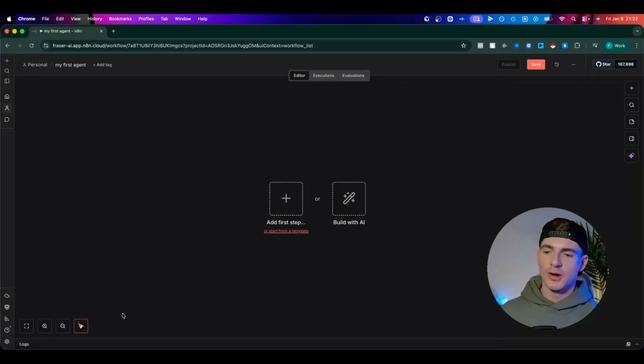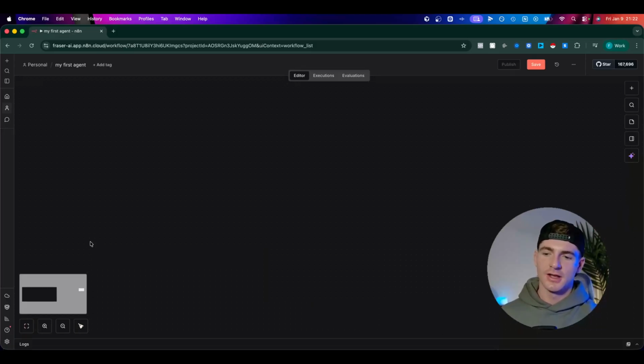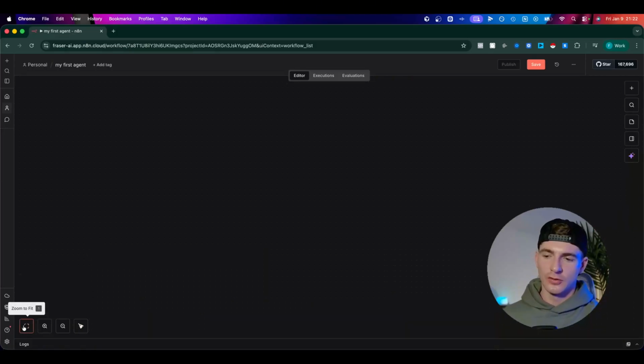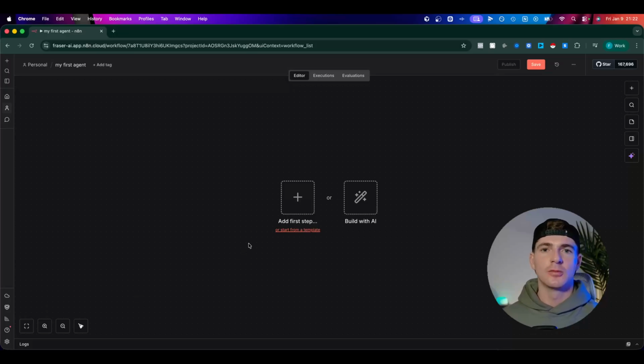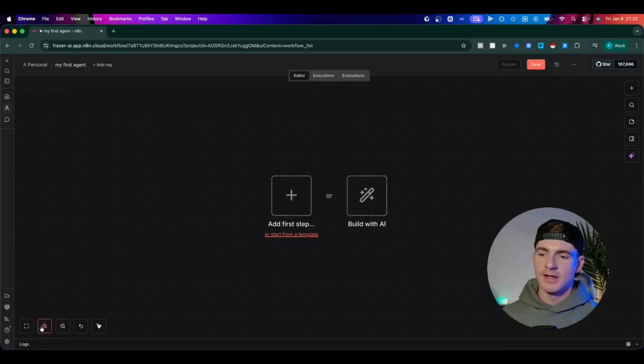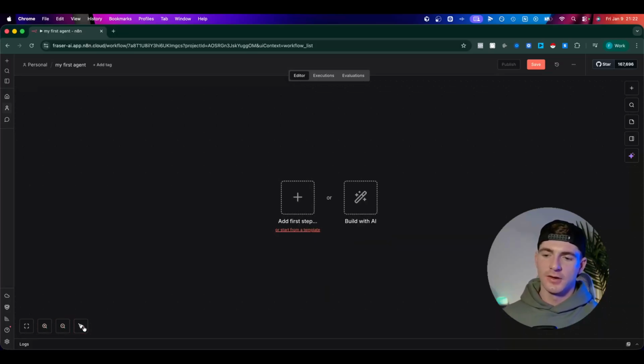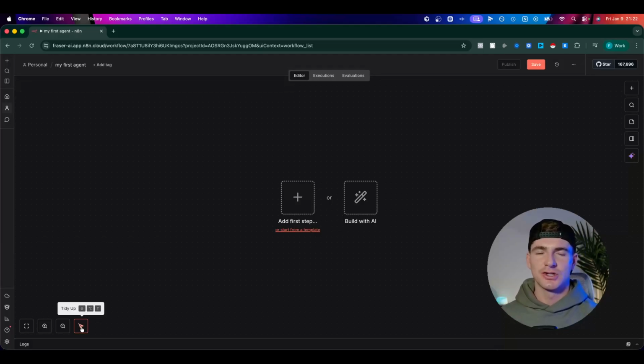And finally, these four buttons in the bottom left. This one here, if you get lost on your canvas somewhere and you need to snap back to the middle of your workflow, you can hit that button and that will take you back to the center. You then have zoom in and zoom out buttons here. And finally, you have a tidy workflow button. If your workflow looks like spaghetti junction, which it probably will at first, and that's absolutely fine, this button will tidy things up and make it look a little bit more visually appeasing.